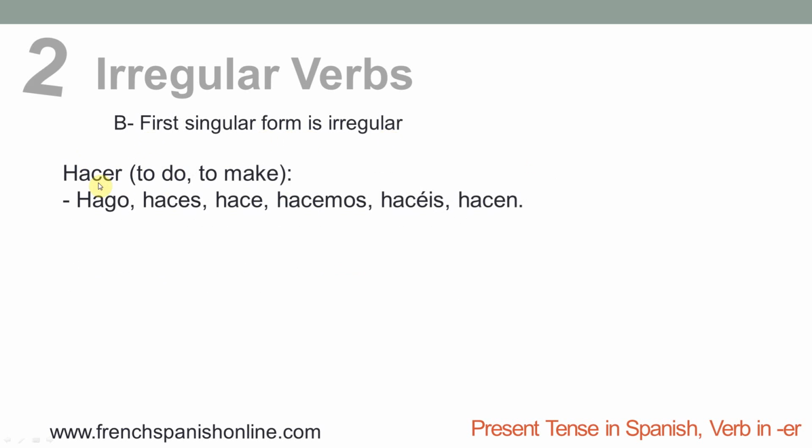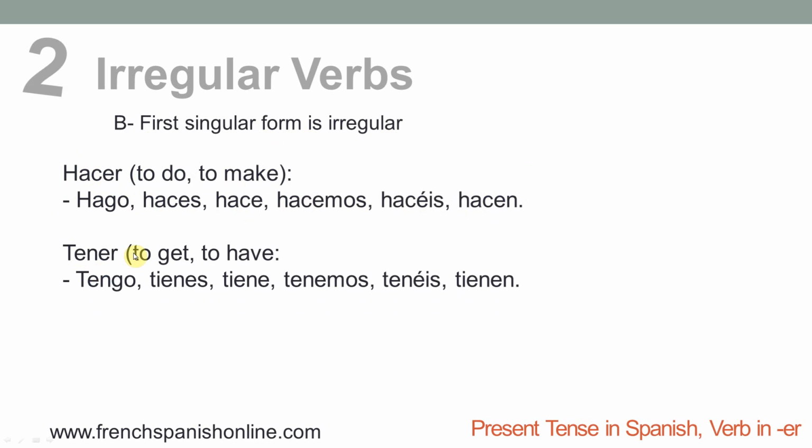Let's take the example of the verb hacer, to do, to make. As you can see, the first form is irregular because it is hago, and all the others are regular. So hago, haces, hace, hacemos, hacéis, hacen, to translate "I do" or "I make."